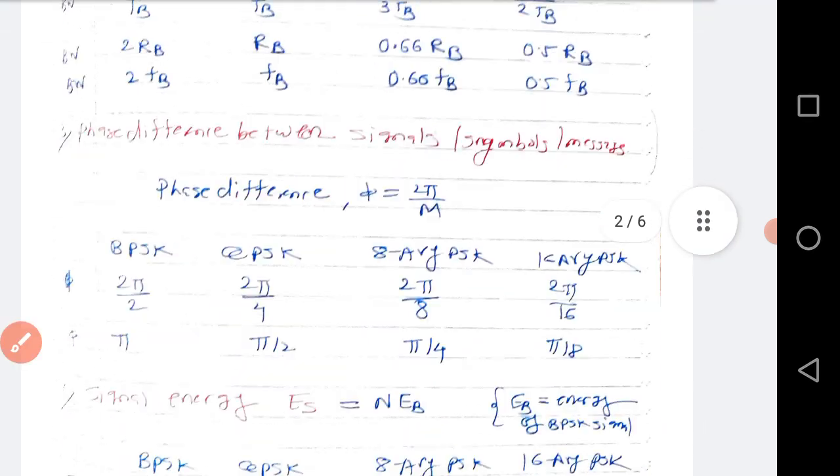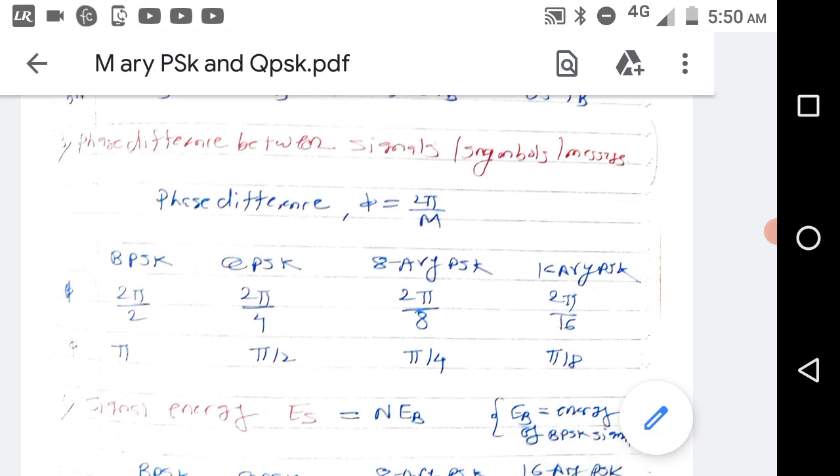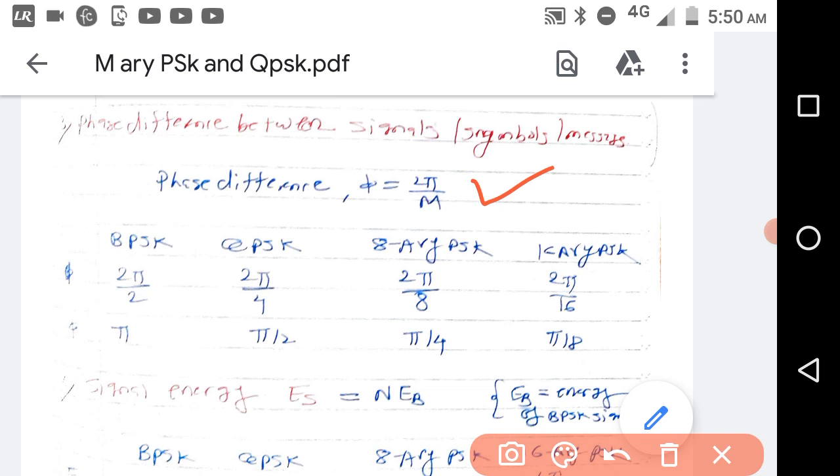So let us see phase difference. Now these signals have some phase difference because it is a PSK scheme. So phase difference phi is equal to 2 pi by M. So the phase difference for BPSK, M is equal to 2, that is number of symbols are 2, QPSK 4, 8 array PSK 8, 16 array PSK 16. So the phase difference between two signals of the BPSK is pi. For QPSK it is pi by 2, 8 array PSK pi by 4, 16 array PSK, it is pi by 8.